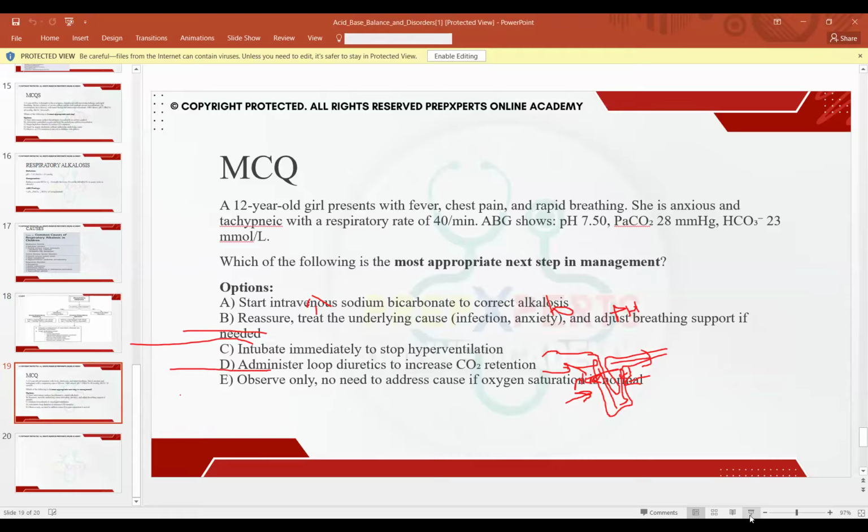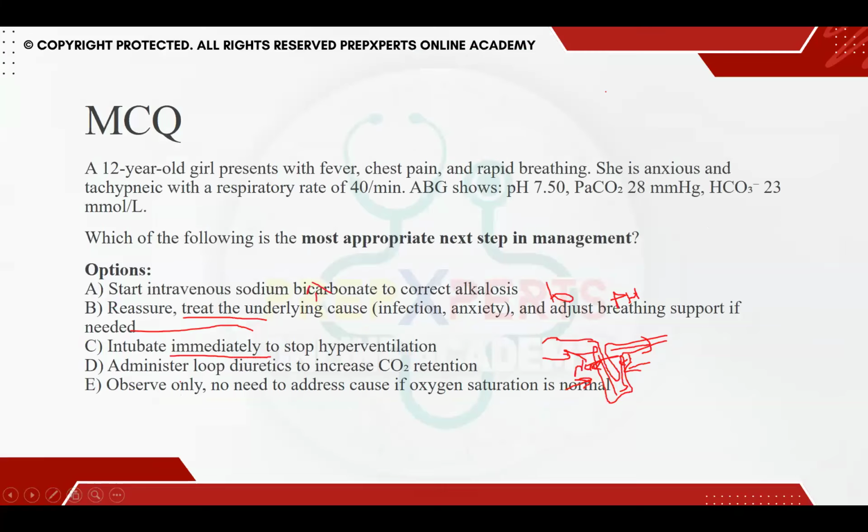Let's talk about this. A 12-year-old girl presents with fever, chest pain, and rapid breathing. You notice she is really anxious, she is tachypneic, her respiratory rate is 40. In ABGs, you find pH 7.5, PaCO2 is 28, and bicarb is 23. So, initially, tell me what kind of acid base disorder is this? Is it fully compensated? Is it partially compensated? What is happening here?